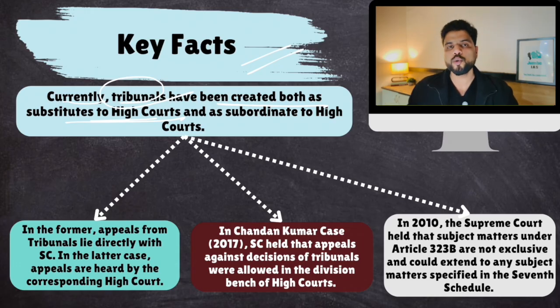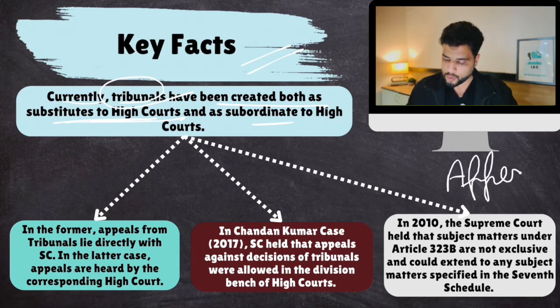Whatever disputes used to go to the judiciary subordinate to high courts, like district courts and all, well, there are tribunals for that as well. So there are two types of tribunals: tribunals which act as substitutes to high courts, and tribunals which act as substitutes to the subordinate judiciary. Now, if you are unhappy with the decision of a tribunal, you can appeal against that decision.